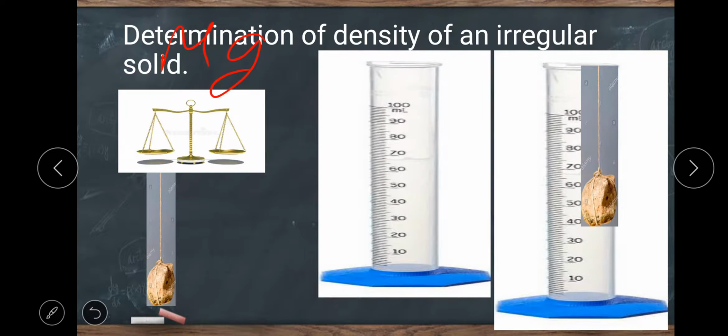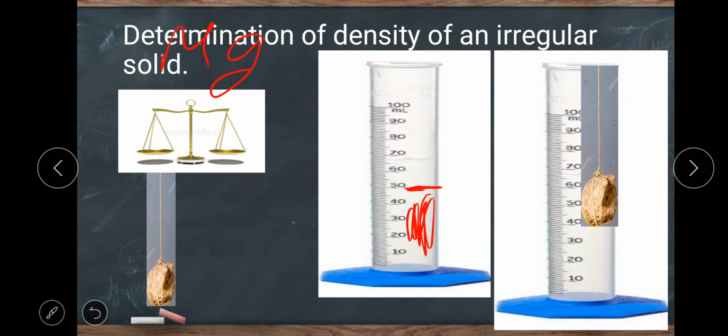To measure the volume, for finding the volume of a solid, take a measuring cylinder and fill it partially with water. Suppose I have filled the water up to the level 50.